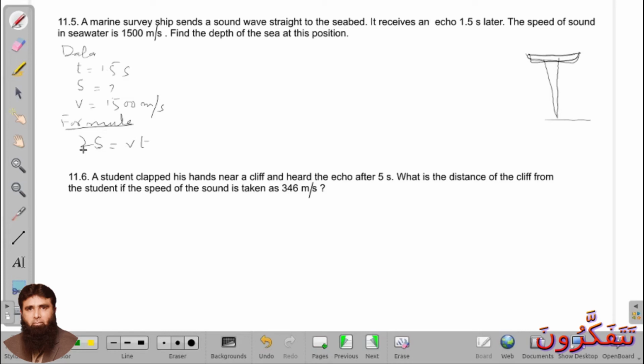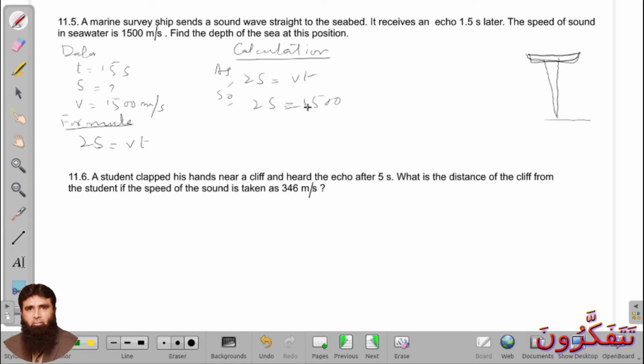2S is equal to Vt, so 2S is equal to, what is the value of V? 1500. And what is the value of T? 1.5. So S will be equal to 1500 into 1.5 divided by 2.